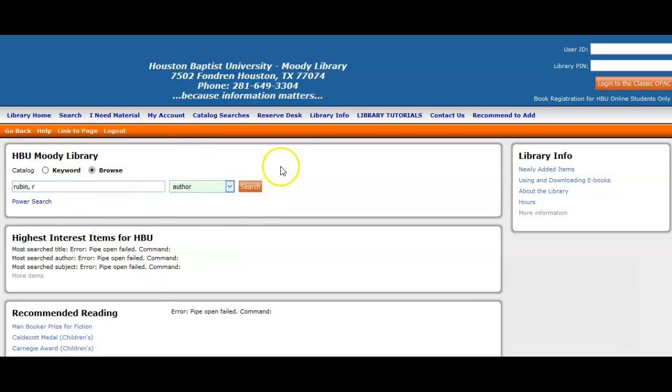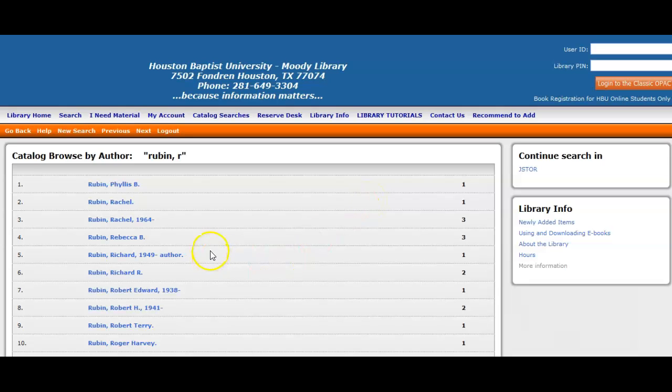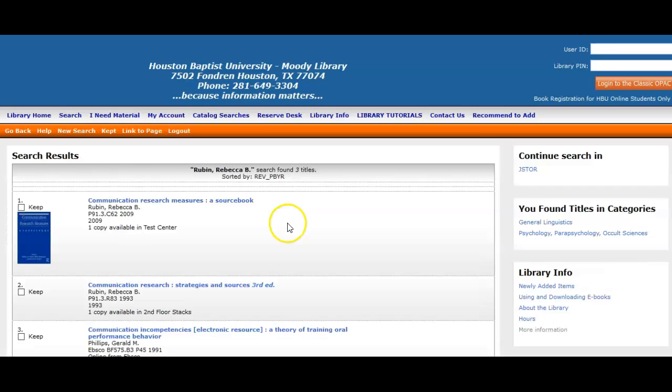Now this looks different than it will when you first go in because I've already run a search for a title search. So I'm using a browse search and I'm looking for Rubin, comma, space, R for Rebecca. You want to put the last name first, comma, space, first initial, or you can type out the first name if you want to. So let's go ahead and run that search. And you can see there is one hit here for Rebecca B. And there's actually 3 items with her name on it in the record of the items. So we're going to click on that.